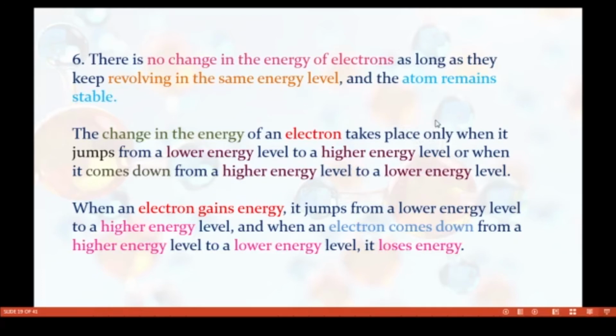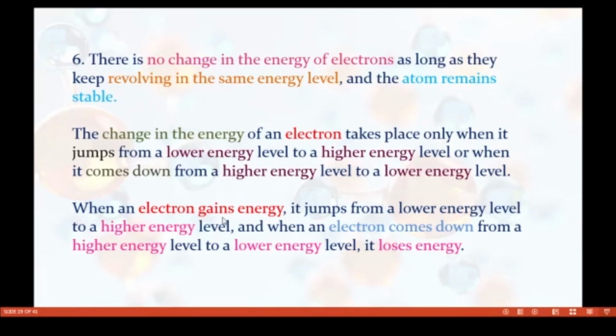So keep it in mind, students: the change in the energy of an electron takes place only when the electron jumps from a lower energy level to a higher energy level, or when it comes down from a higher energy level to a lower energy level.